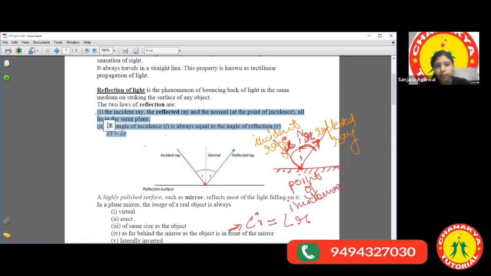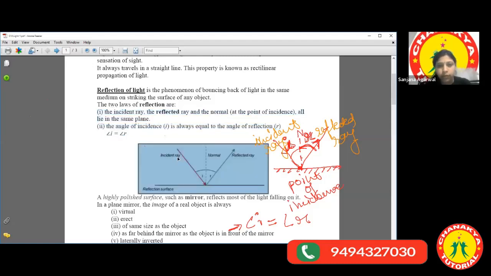So please note it down along with the diagram. Draw this diagram, okay, this one. And please mark the incident ray, normal, reflected ray, reflection surface, and one point is missed here, this point of incidence. Mark this also.